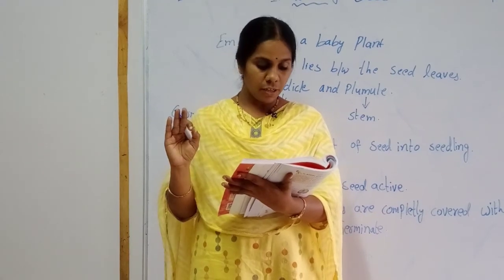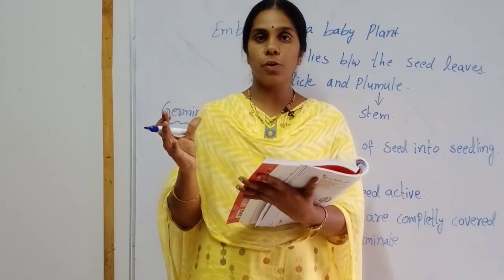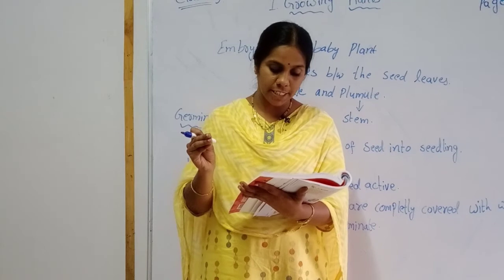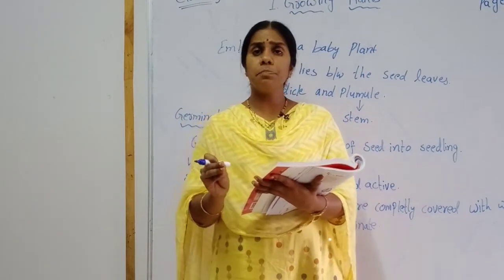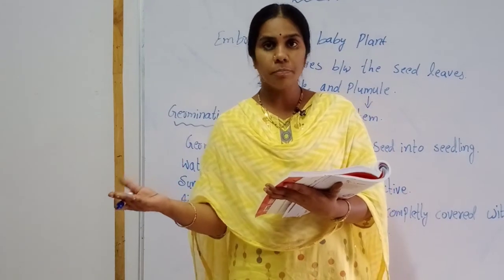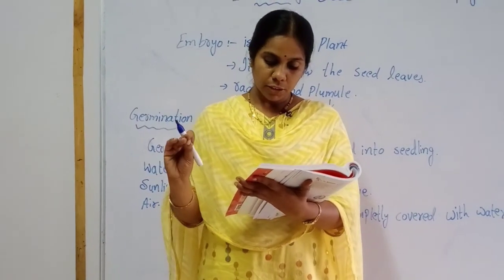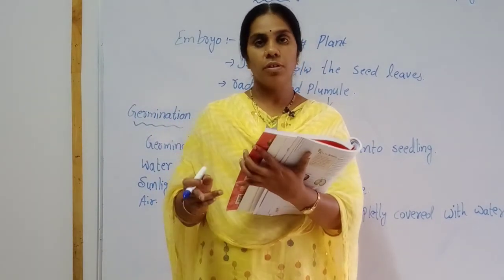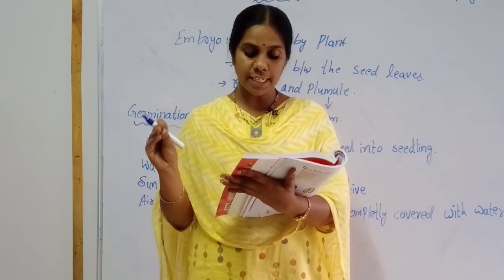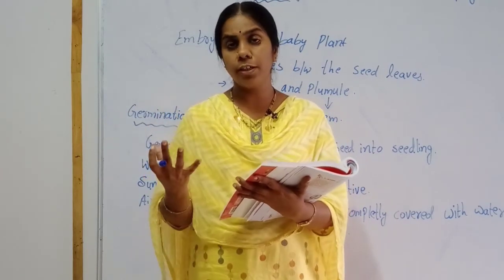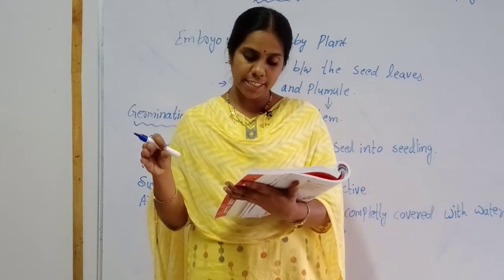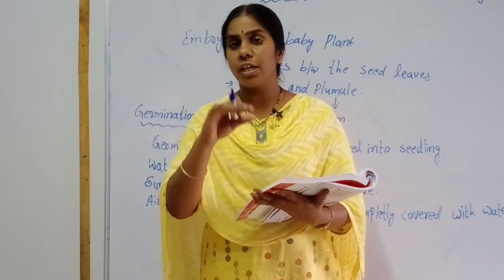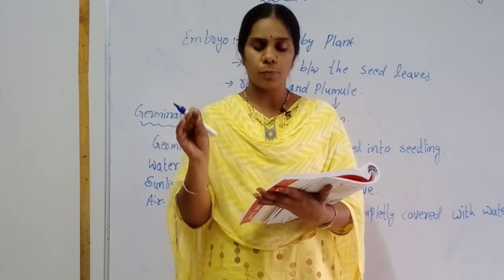In bowl 3, take wet cotton, put some bean seeds and keep it next to bowl 2 so that it also gets plenty of sunlight and air. In bowl 4, take water into the bowl and put some bean seeds in it, so that the seeds remain submerged completely. The seeds should be covered with water.